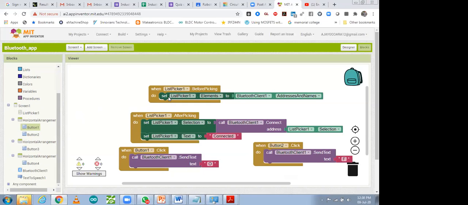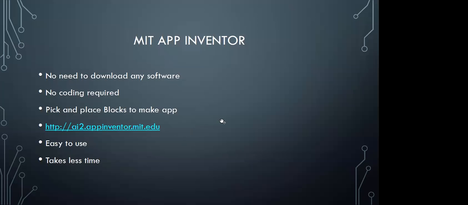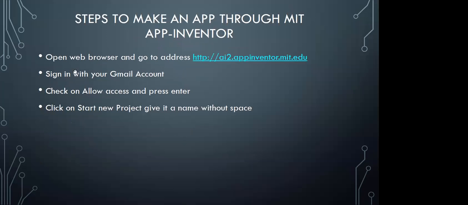So now, after making this app, how do you have to send it to your mobile phone? This one is simple graphical programming that you have to do. As I shared with you in this tutorial also, first we have to open it. This step we have to follow: open a web browser and go to the address, sign in with a Gmail account, allow access and press enter.